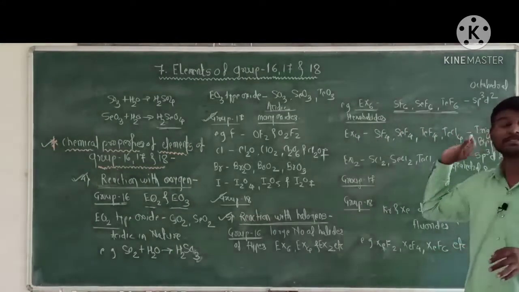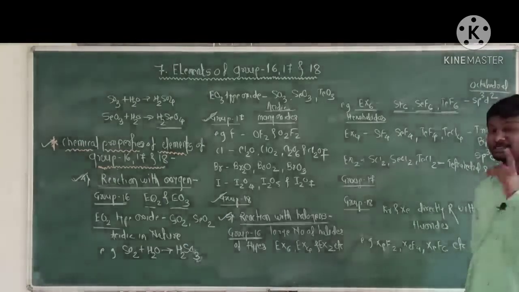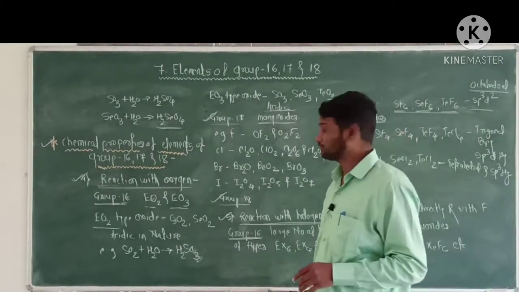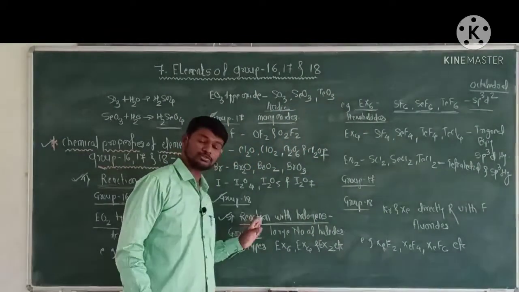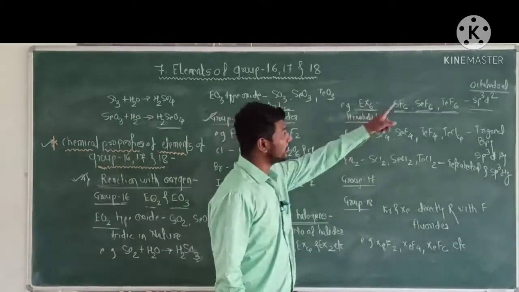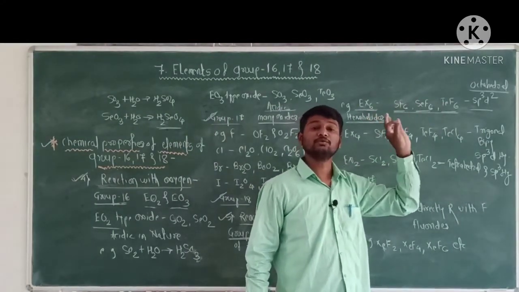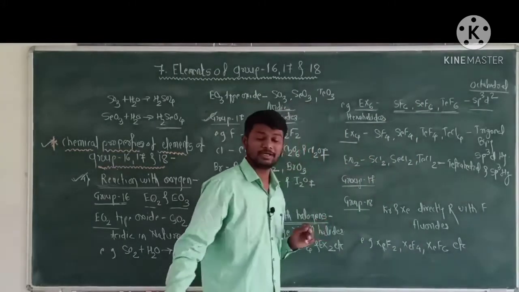All of these hexahalides have an octahedral structure and the central atom has sp3d2 hybridization. Now next EX4, that is tetrahalides.